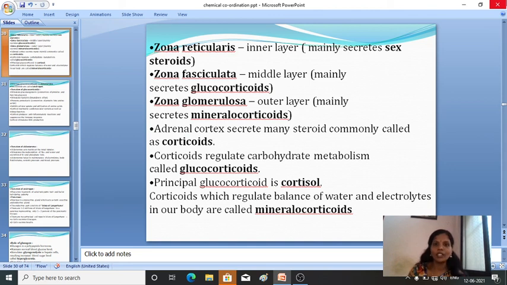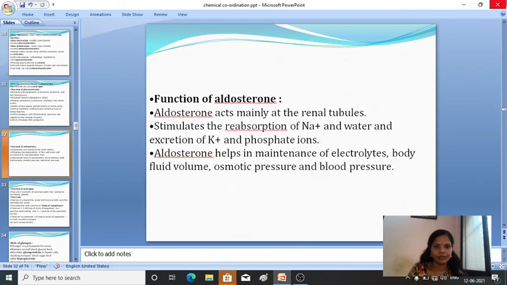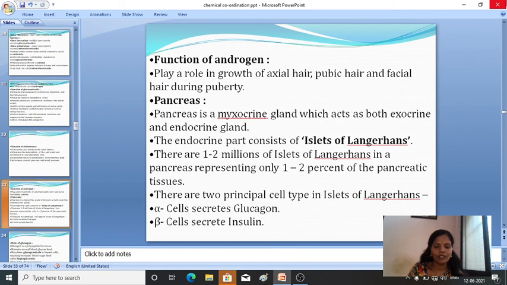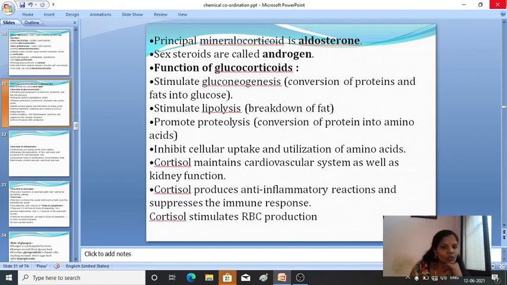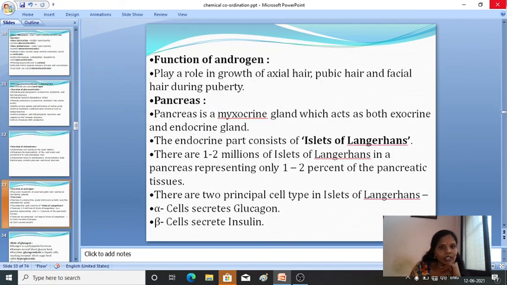It is very important. Fine. So far we have discussed the functions of glucocorticoids, aldosterone and androgen.